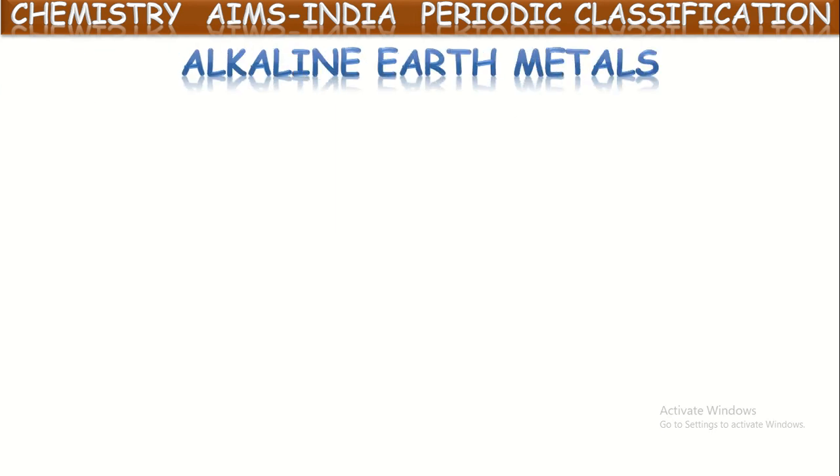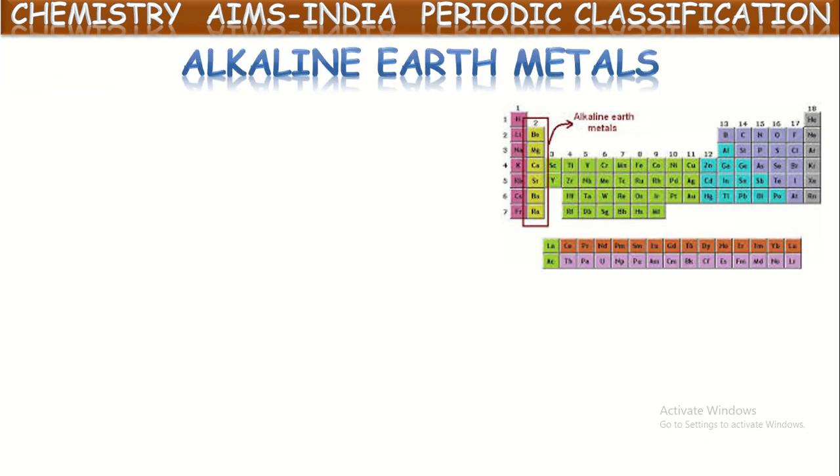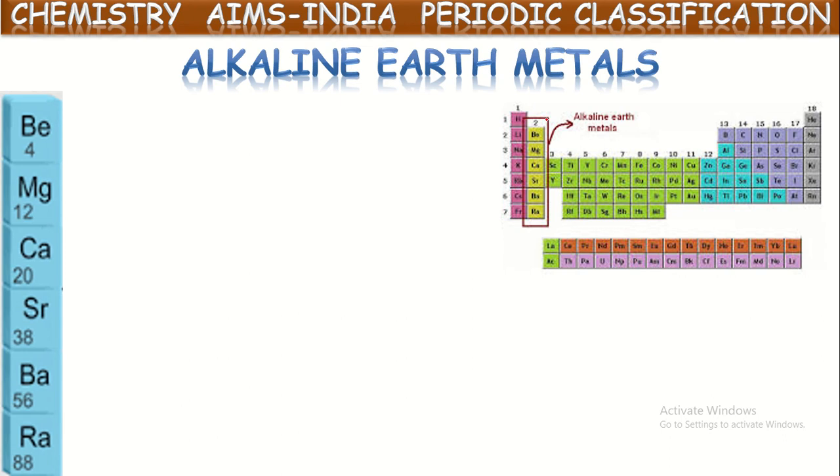Next, the second group. The second name is alkaline earth metals. First, we have seen the first group elements except hydrogen are called alkali metals. Now, the second group or second column in the modern periodic table has beryllium, magnesium, calcium, strontium, barium, and radium.